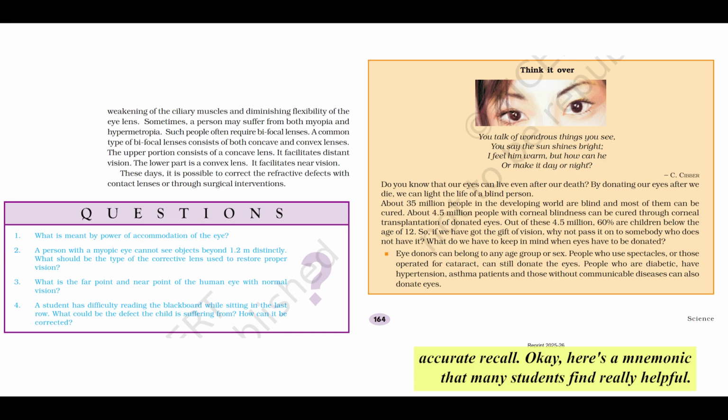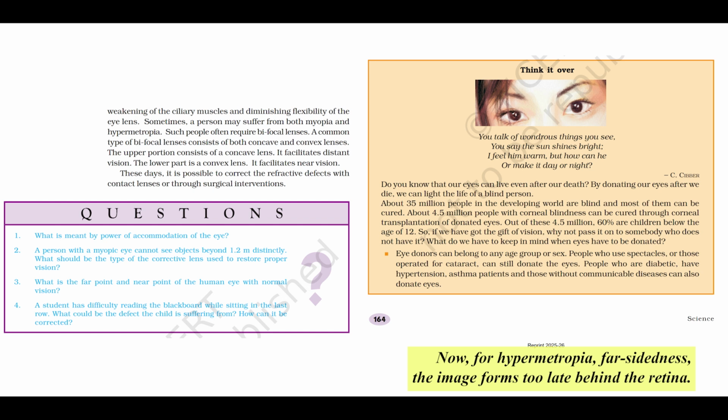Okay, here's a mnemonic that many students find really helpful. It creates a quick association. Think of it this way. For myopia, near-sightedness, the image forms too soon in front of the retina. You need to push it back by diverging the light. What lens diverges? A concave lens. And concave lenses always have negative power. So the trick is, myopia needs minus power. Think myopia minus. Okay, I like that.